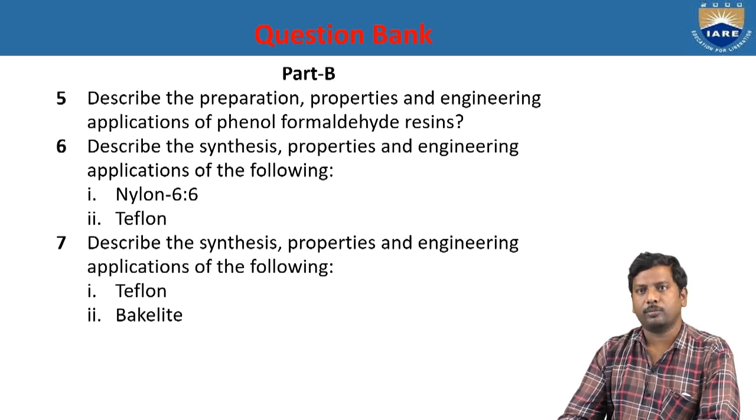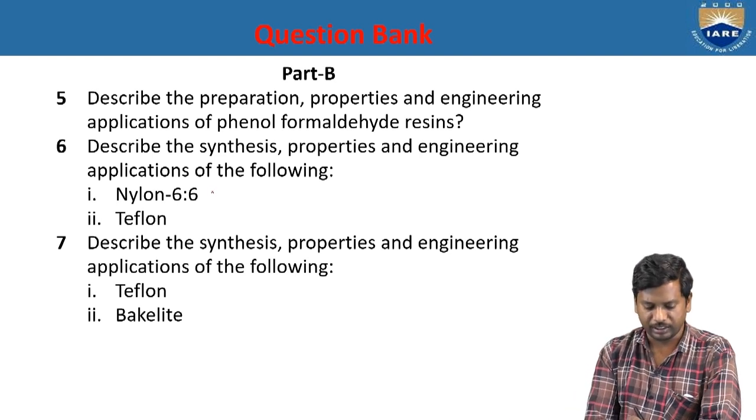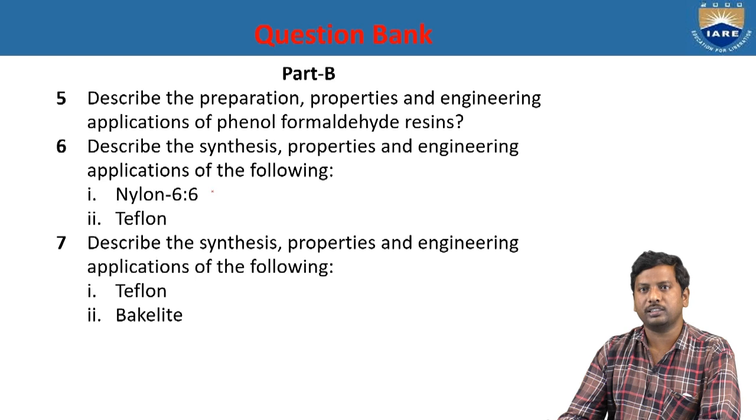Describe the synthesis, properties, and engineering applications of the following: nylon 66 and Teflon. First we see nylon 66. Nylon 66 is produced when hexamethylene diamine and adipic acid undergo condensation polymerization to give nylon 66. That is the synthesis of nylon 66. As for properties, nylon 66 is most probably used because of the strength of the polymer and it is a good electrical insulator. And engineering applications are mostly in the fabrics industry.